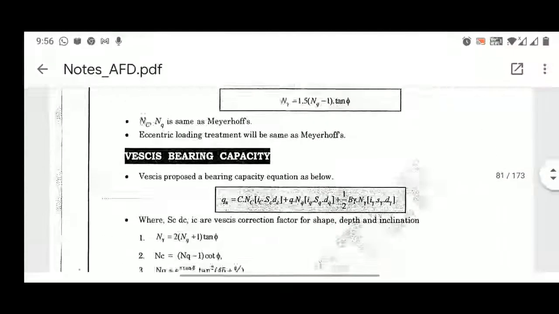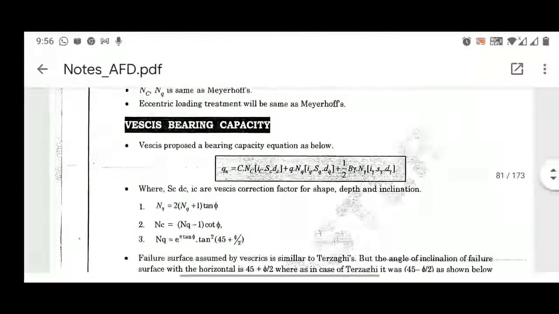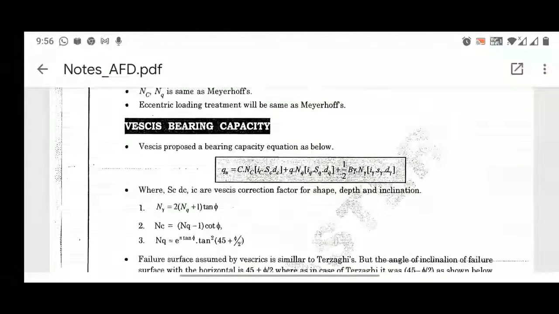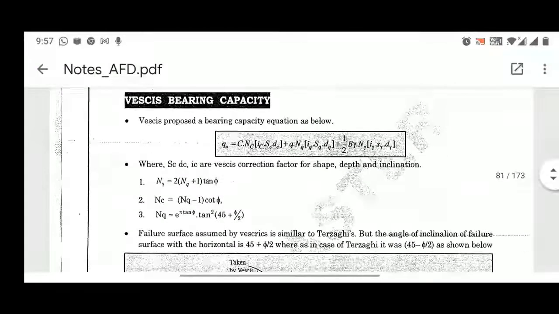Now, another bearing capacity. I don't think all these bearing capacity equations are in your syllabus. But since I am covering everything from shallow foundations, that's why I'm teaching you. So please refer to your syllabus and read only what is prescribed for your UTU exam. But I'm telling you everything in shallow foundation, considering your GATE, ES, and other engineering service exams also.